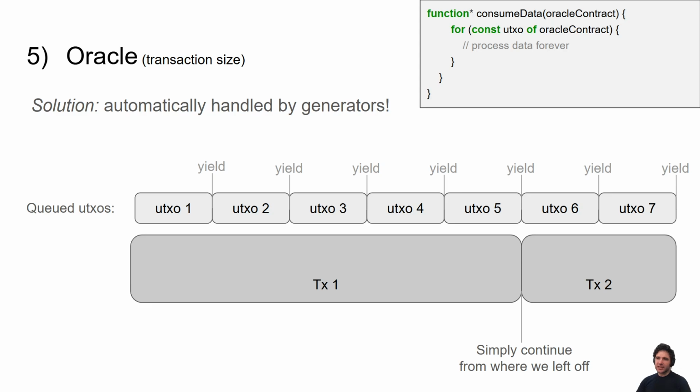Starstream handles this very easily because remember that we said that processing UTXOs is already yield. It's already at this kind of pause point. So it makes it super easy to continue from where we left off in transaction number 2, because we're already modeling things as pausable functions. Therefore, in transaction 2, continuing from where we paused does not require any new lines of code. So it makes it super easy to handle this Oracle problem.